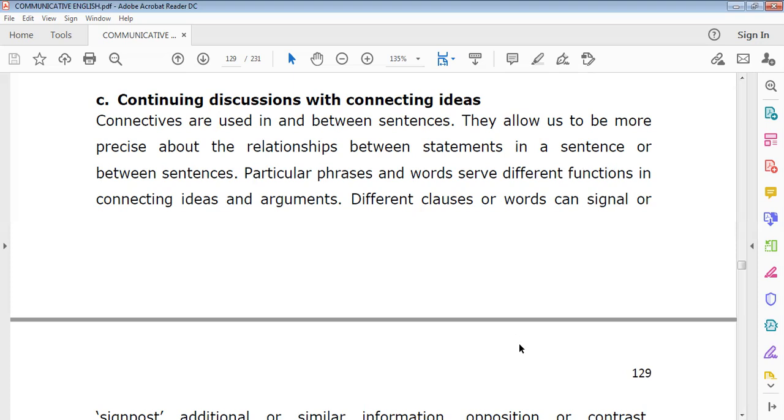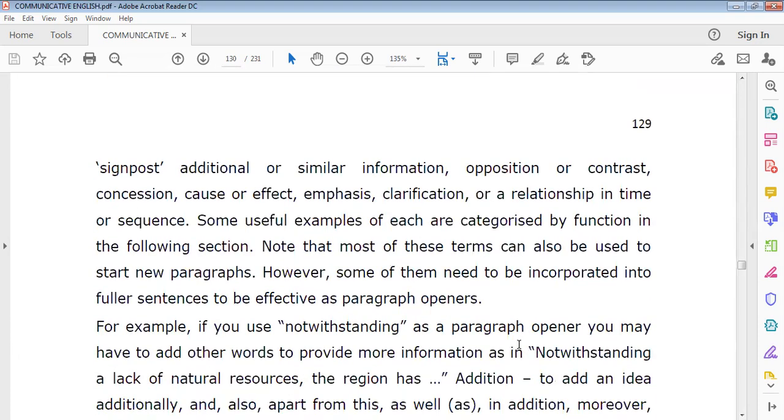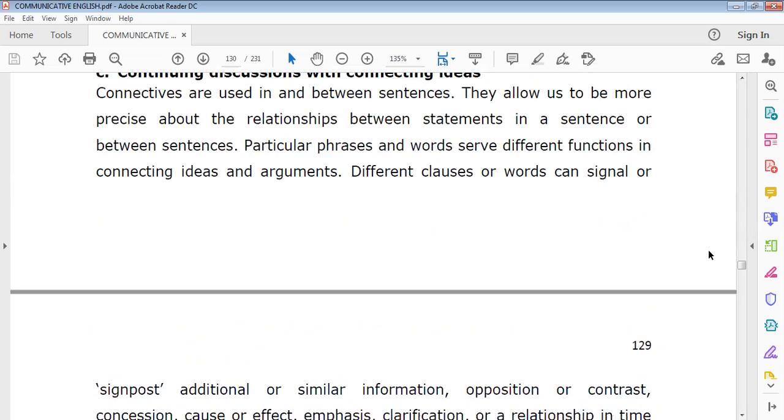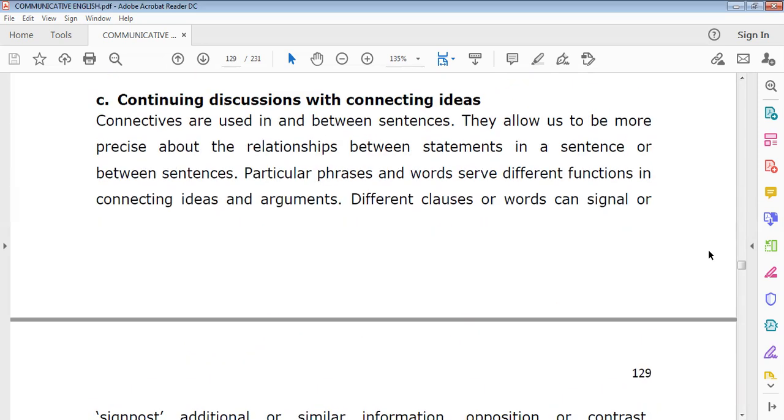Different clauses or words can signal or signpost additional or similar information, opposite or contrast, concession, cause or effect, emphasis, clarification, or a relationship in time or sequence. Some useful examples of each are categorized by function in the following section. So, how do you use connectives to have a good flow for your communication?